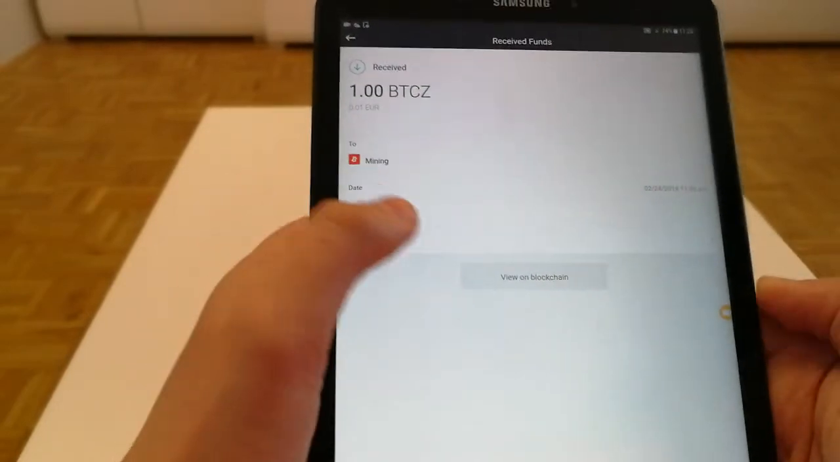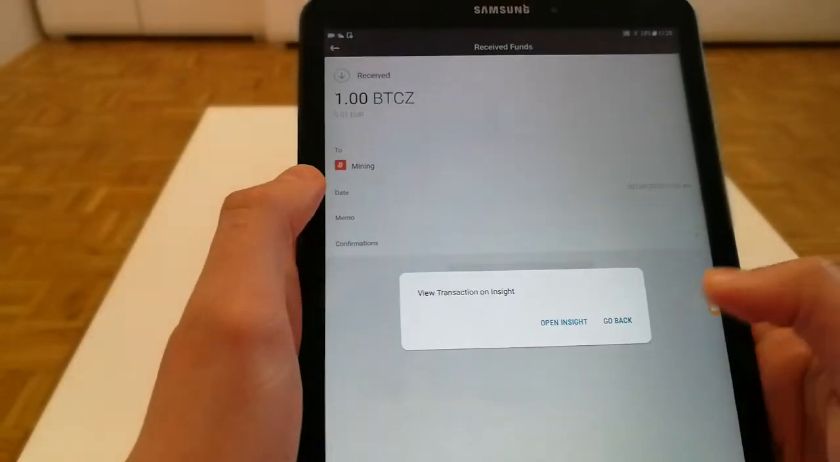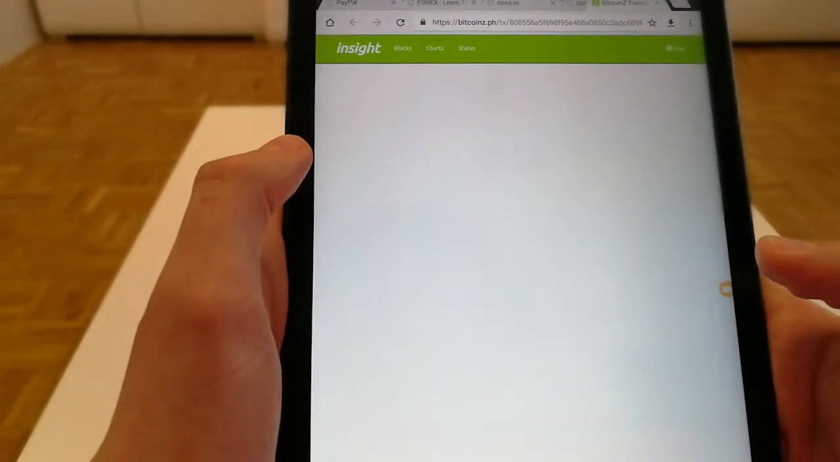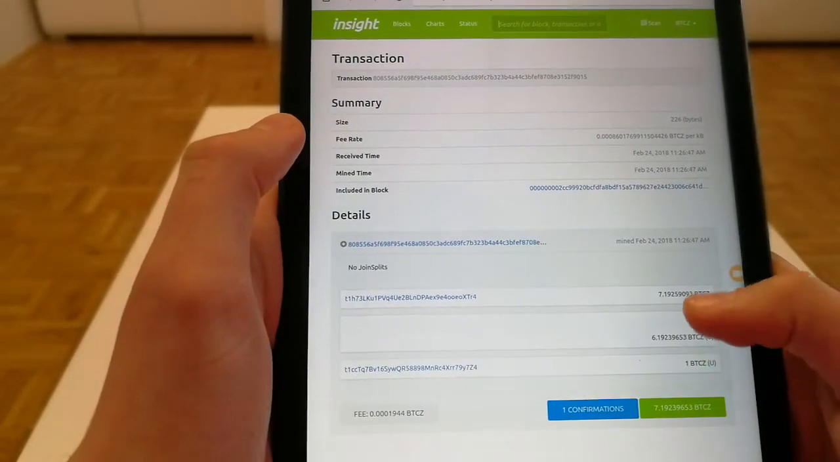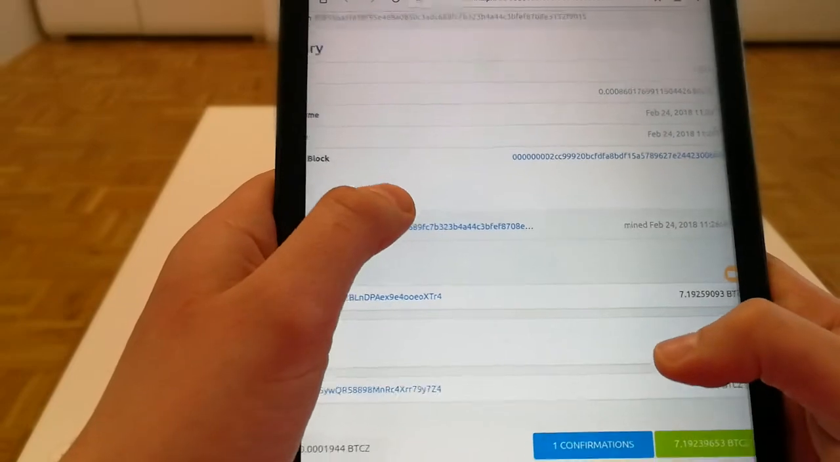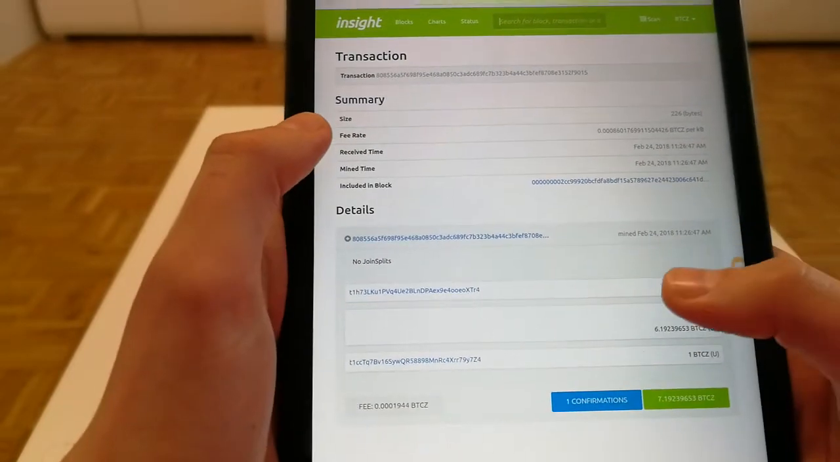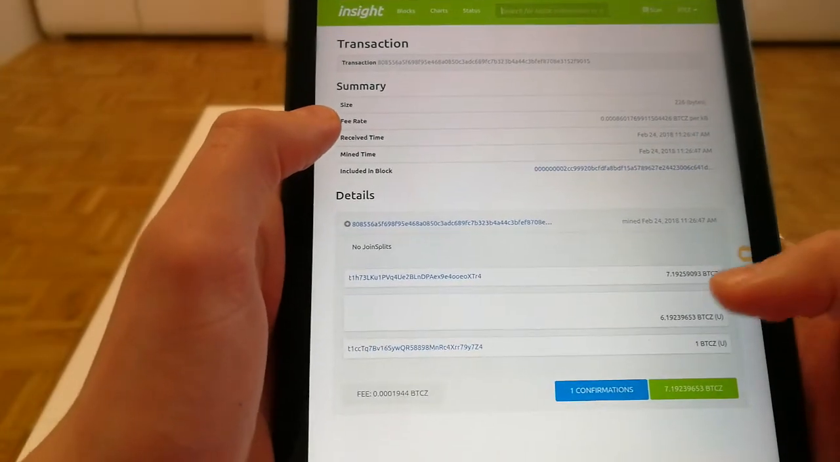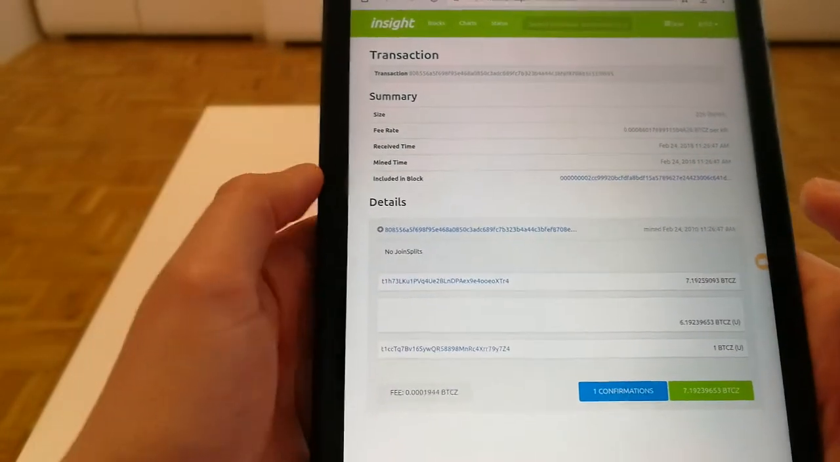unconfirmed. So we can check our status on the blockchain, open Insight. Wow, it was confirmed. Yeah, just before I took the video, like 10 seconds ago, it was still unconfirmed. But actually it's still very fast compared to some others.